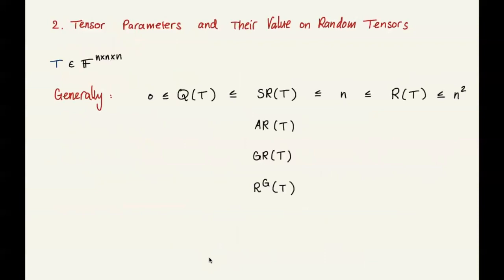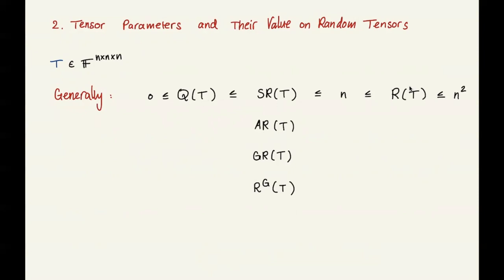All right, I want to talk about tensor parameters and their value on random tensors. There are lots of tensor parameters. I have introduced to you the subrank, which we denoted by Q, and the tensor rank, which is denoted by R. But there are many others that have been introduced and studied recently: the slice rank, analytic rank, geometric rank, G-stable rank. And they are ordered in a certain way. I won't go into too much detail, but roughly speaking, this is the picture.